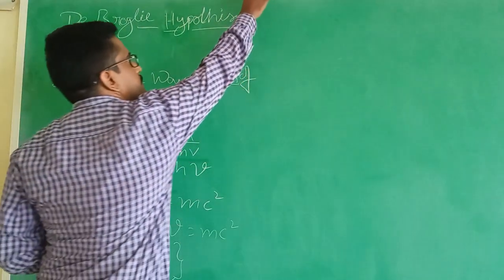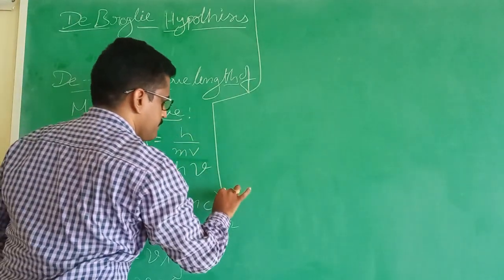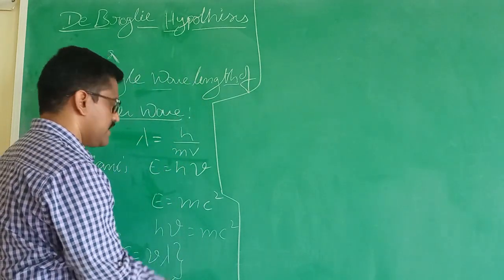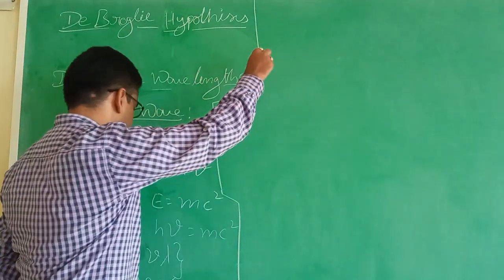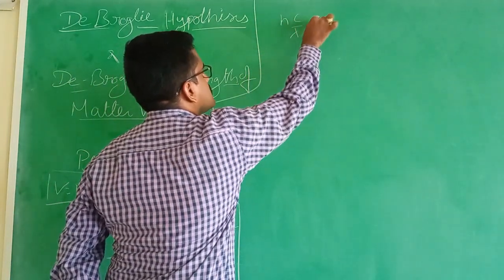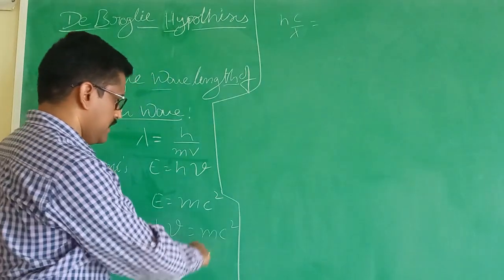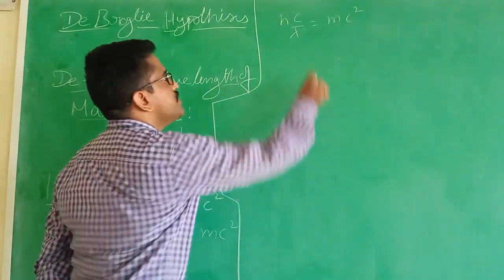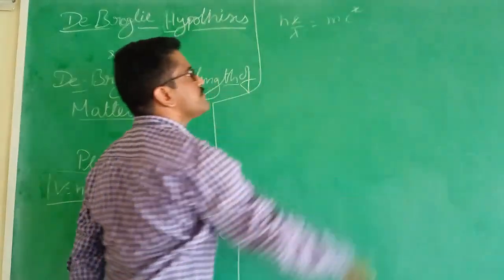Instead of nu we can write c by lambda, that is, h c by lambda is equal to mc square. Here the c cancels.